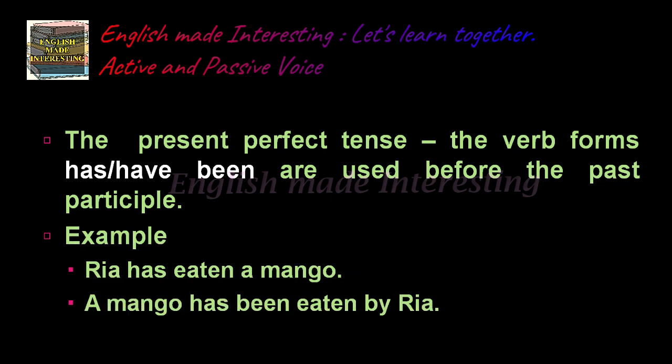The present perfect tense. The verb forms has or have been are used before the past participle. Example, Riya has eaten a mango. It is in the active voice form. A mango has been eaten by Riya. It is in the passive form. But both are in the present perfect tense.